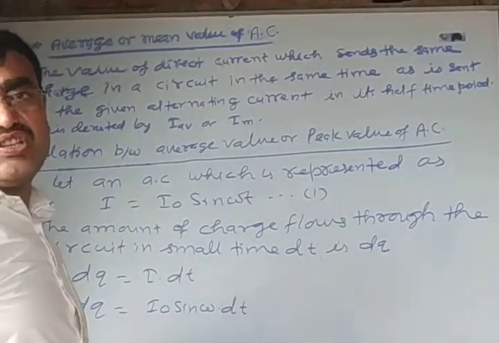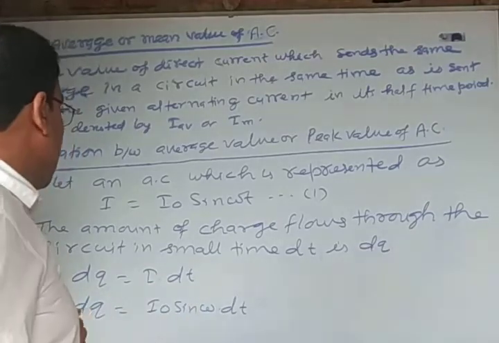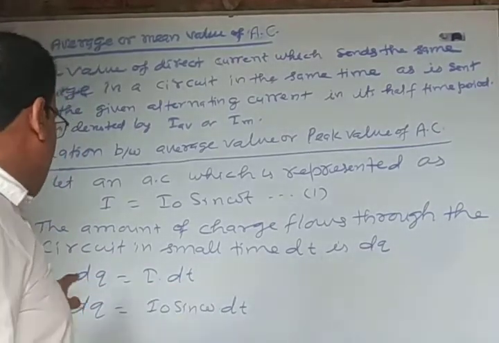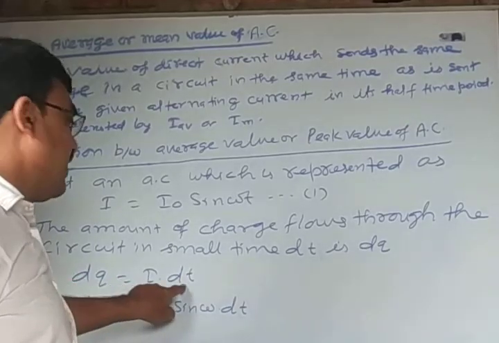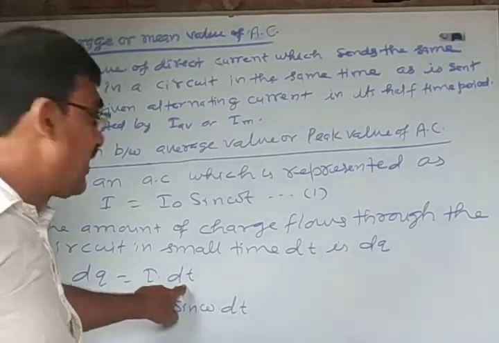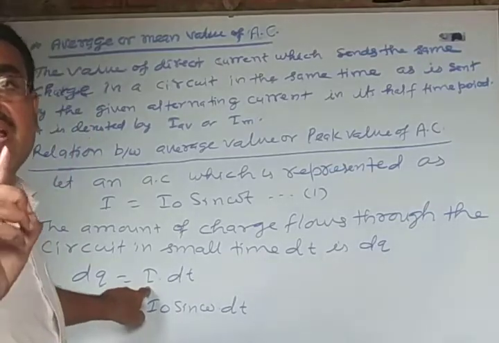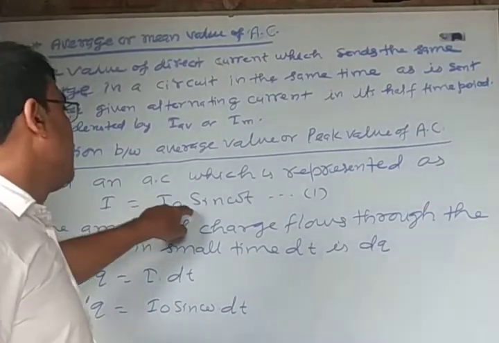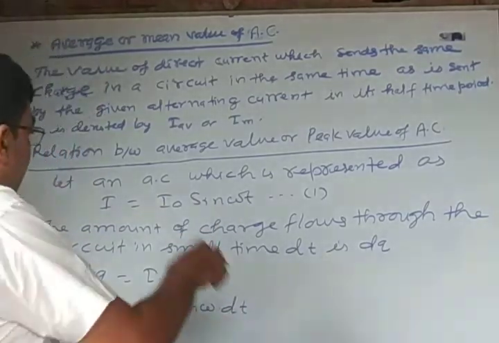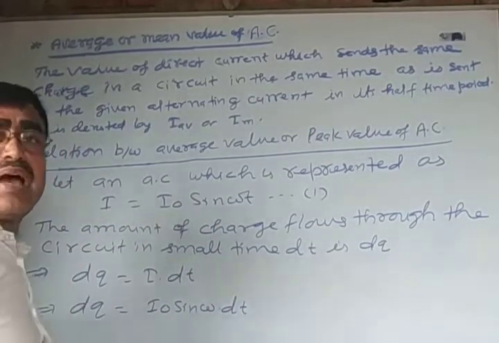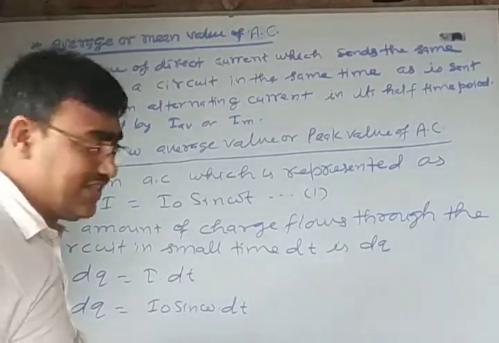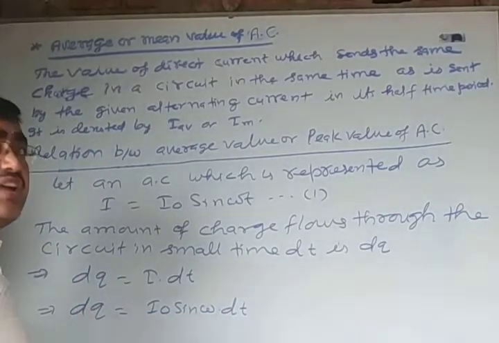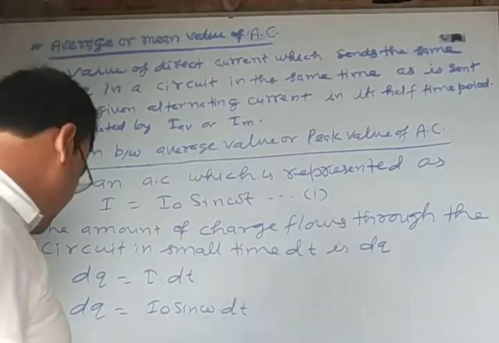Then from the definition of current, dq is equal to I into dt. Here I is the instantaneous value of current, and I is I naught sin omega t. Here I naught is the peak value of AC. Therefore, dq is equal to I naught sin omega t into dt.